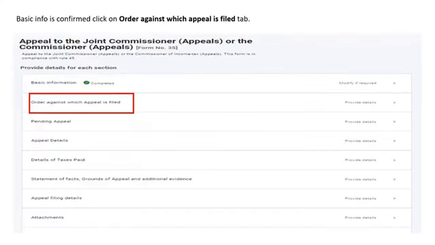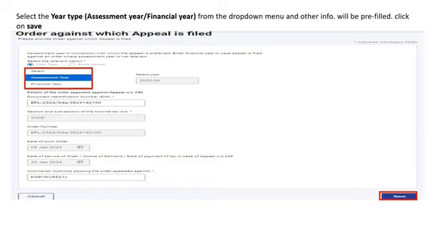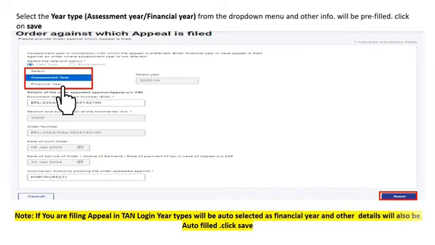Once the Basic Information tab is confirmed, you are required to click on the Order Against Which the Appeal is Filed tab. Here you are required to enter the details of the order against which the appeal is filed. You can select the year type as assessment year or financial year. However, if you are filing an appeal in TAN login, please note that the year type will be auto-selected as financial year and the other details will also be auto-filled. After selecting the drop-down, the year will be auto-populated.